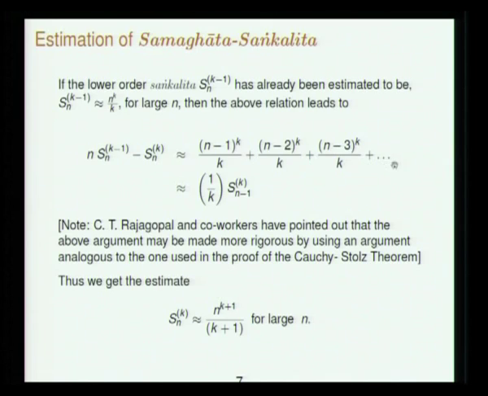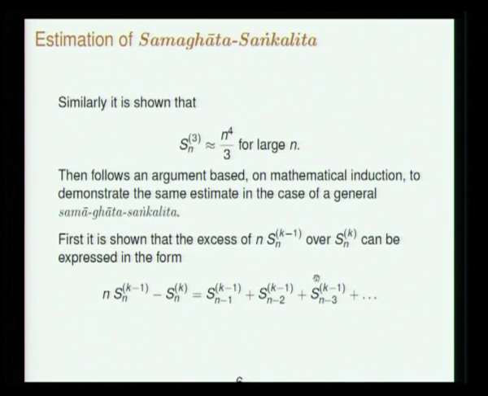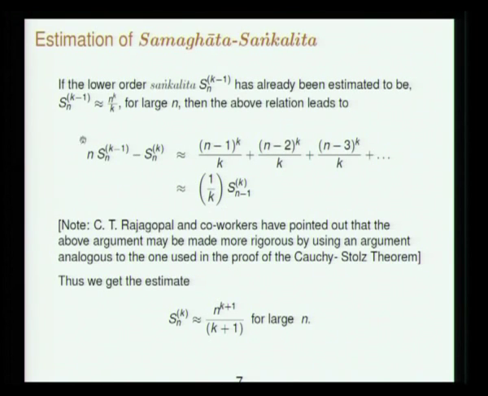So this is looking, of course, terms which are very small at the other end do not matter, and this is clearly looking like the sum of the kth power of integers from 1 to n minus 1. So it is nothing but Sn minus 1 of k by 1 by k for large n. So the previous one was an exact relation, from that for large n we have this. Of course there is some argument about finally this going like 1 to the power k by k kind of term also coming there.